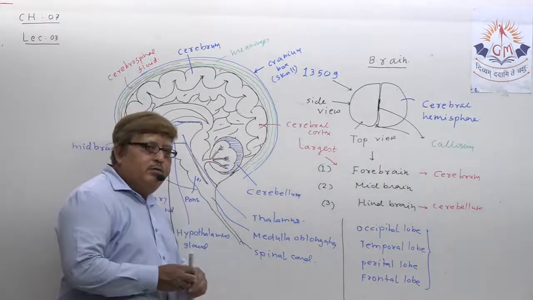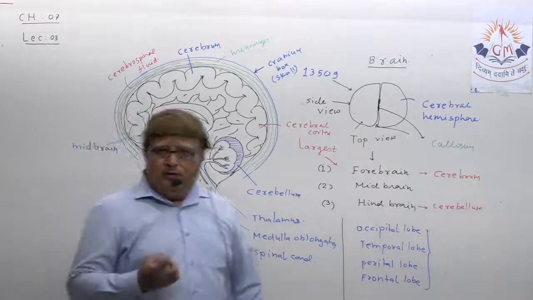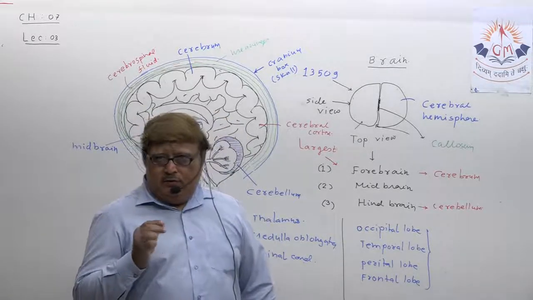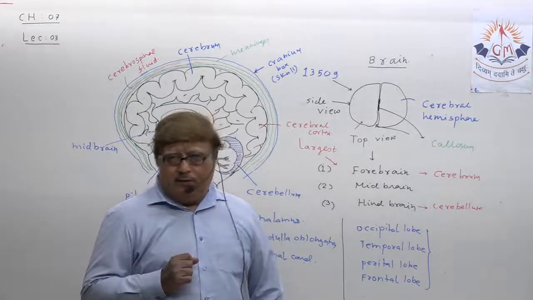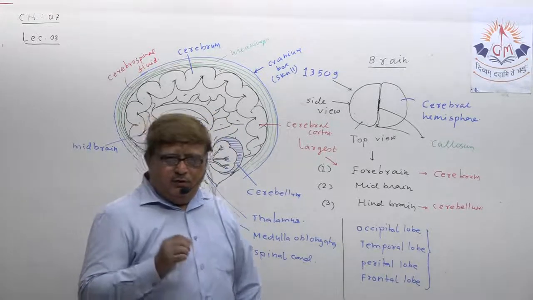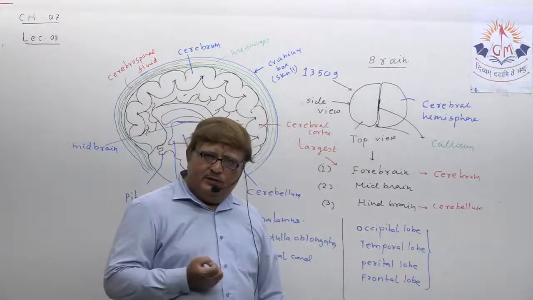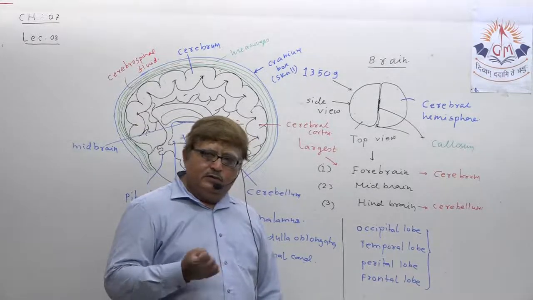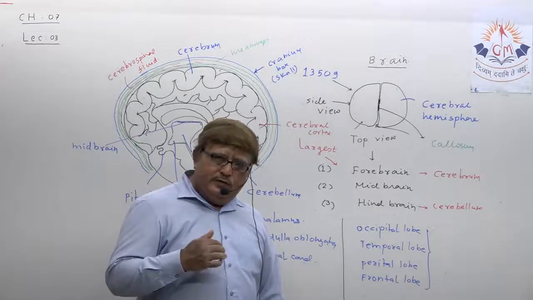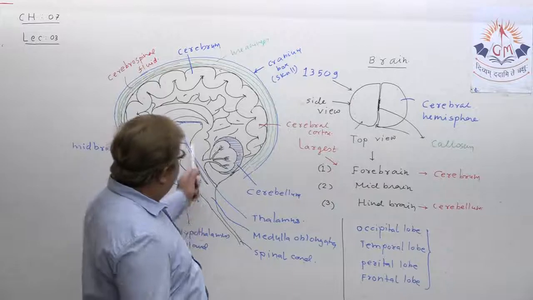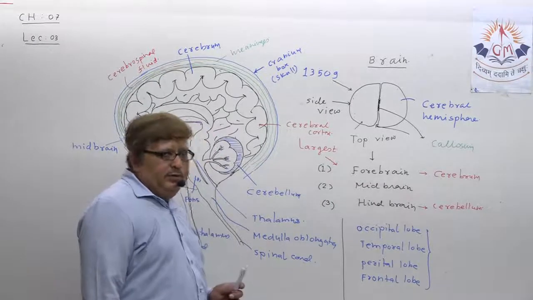So what is the role of the midbrain actually? To transfer sensory information to our forebrain, that is the cerebrum. Just note down, some points are not mentioned in the textbook. What is the role of the midbrain? To transfer sensory information, understand, to our cerebrum.